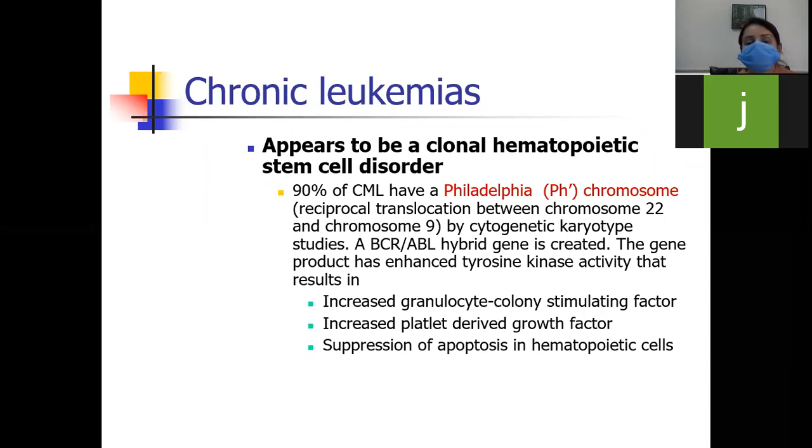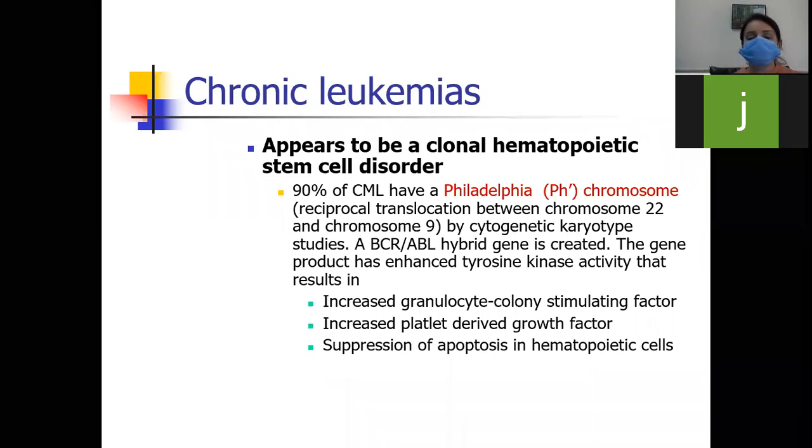The gene product has enhanced tyrosine kinase activity that results in the following. There will be increased granulocyte colony stimulating factor, and second there will be increased platelet derived growth factors, and there will be suppression of fibrosis in hematopoietic cells. So these are the three things that will result from the Philadelphia chromosome.